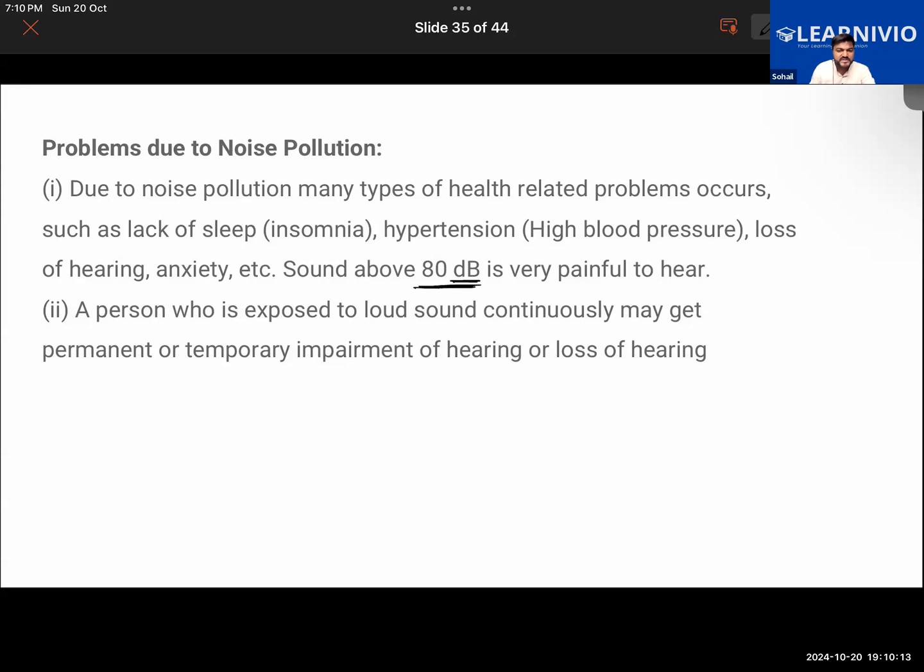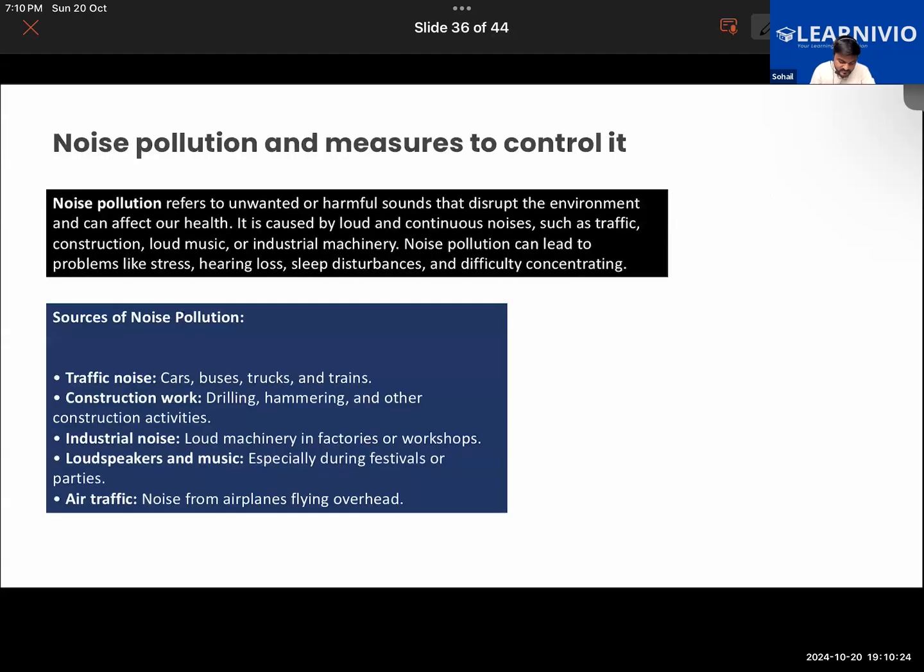And a person who has been exposed to loud sound for a very long period of time can suffer from temporary or permanent impairment or loss of hearing. That is one thing. So what are the ways to control noise pollution? There are different ways. For example, we can control noise pollution in traffic areas, on the road, by planting more trees, as the leaves of the trees act as cushioning material and reduce the sound waves.